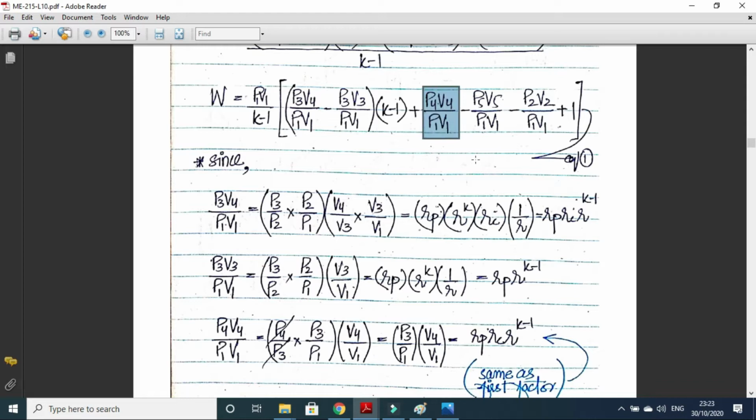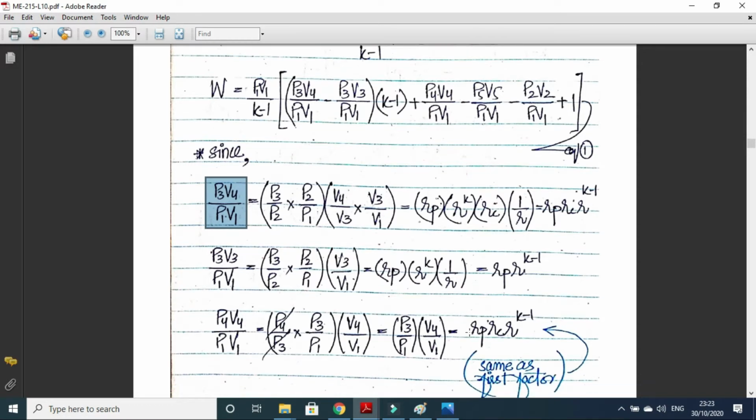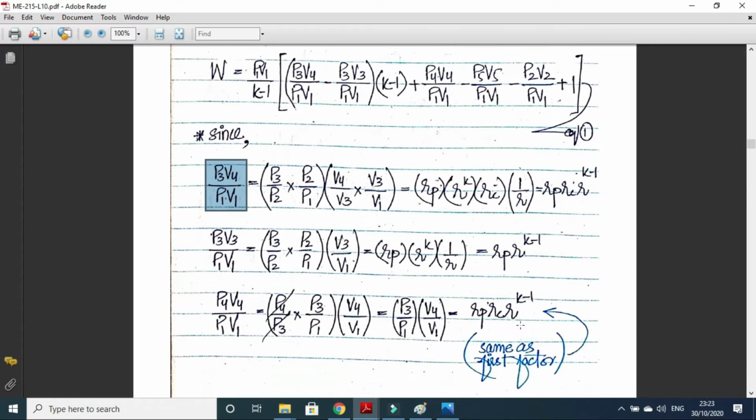The next term is P4 V4 upon P1 V1. This can be written as P4 upon P3 multiplied by P3 upon P1, times V4 upon V1. P4 and P3 are equal, so they will cancel out, leaving P3 upon P1 times V4 upon V1. This we have already done, and it simplified to rp rc r to the power k minus 1. So there is no need to do it again, and we can write directly rp rc r to the power k minus 1.